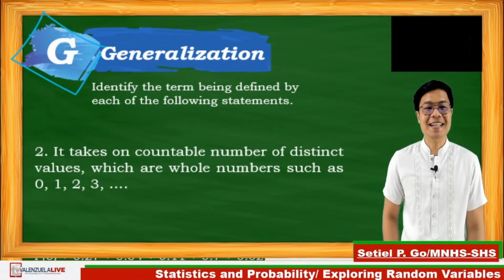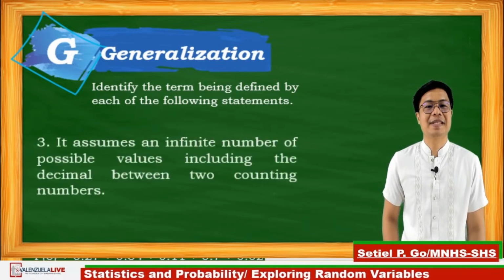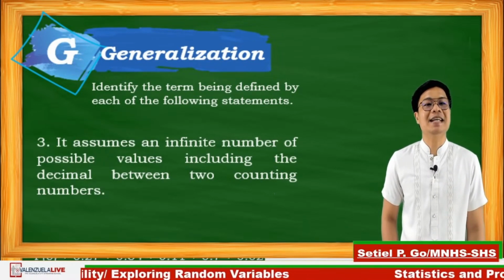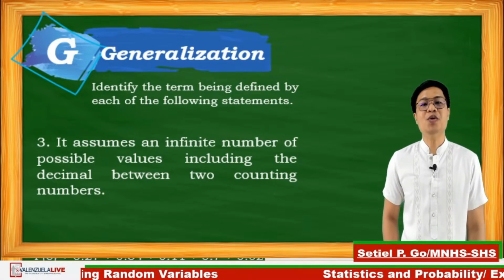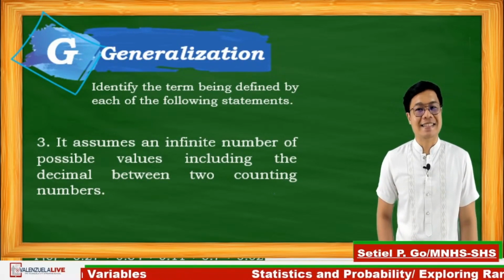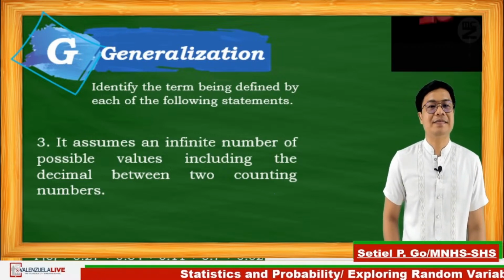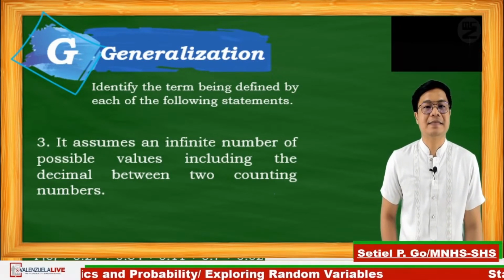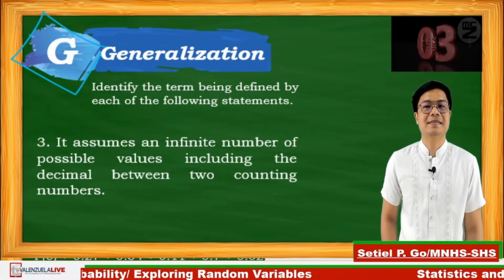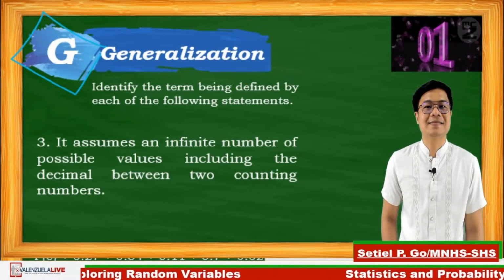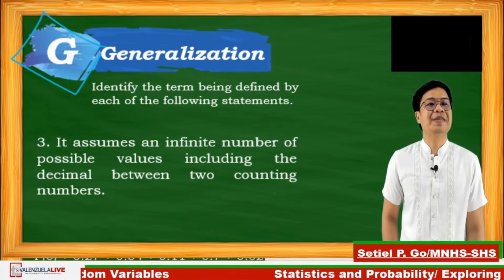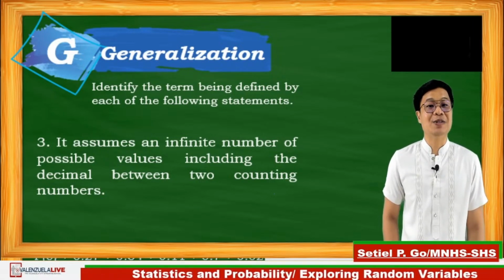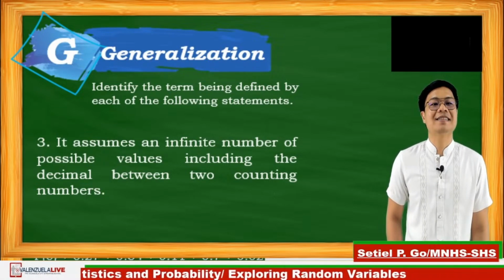Next, question number 3. It assumes an infinite number of possible values, including the decimal, between two counting numbers. 10 seconds. Go! Time's up. Using the words infinite and decimal, that is continuous random variable.